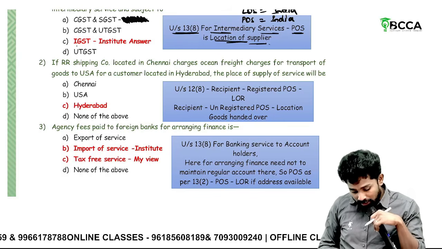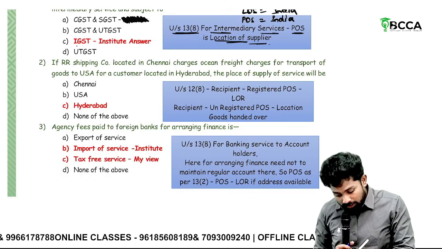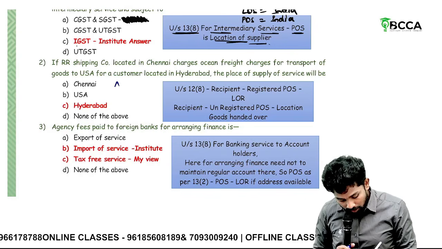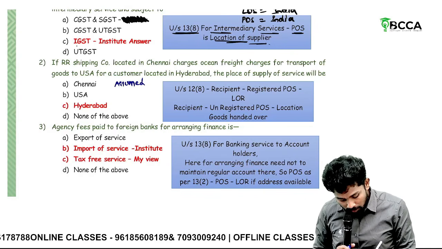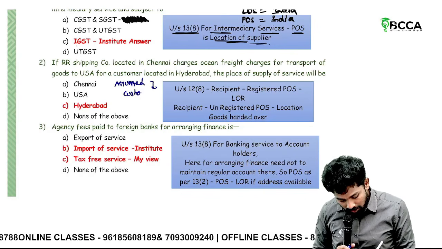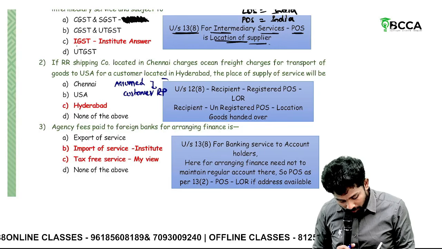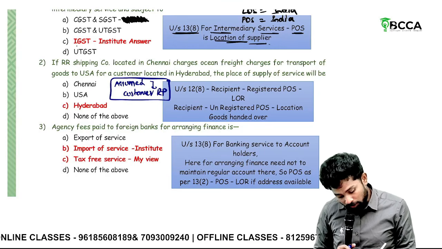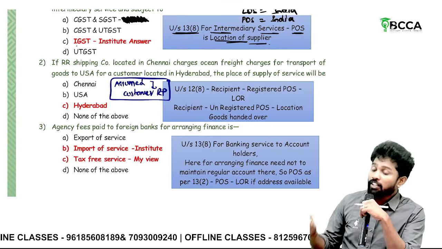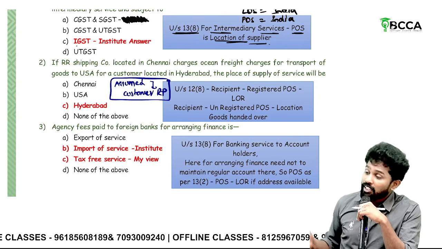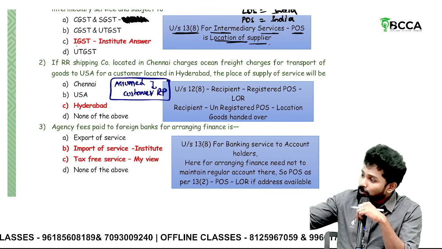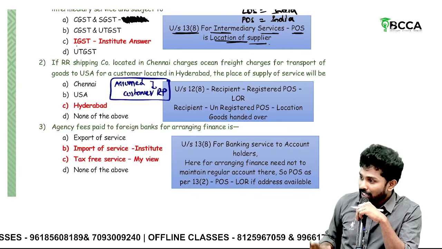So here this Hyderabad is given. The answer is assumed like what? Assumed customer registered. Okay, if you take unregistered person only, even if unregistered person you assume, then second assumption also you should make, that the goods have been handed over in Hyderabad only. Okay.